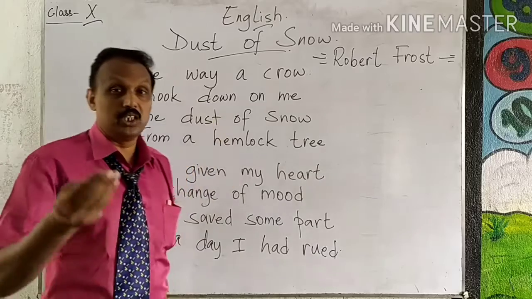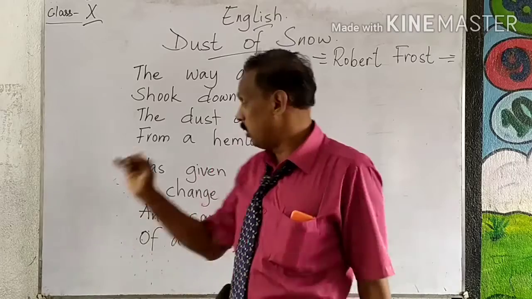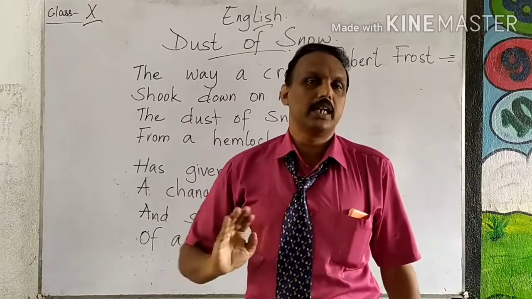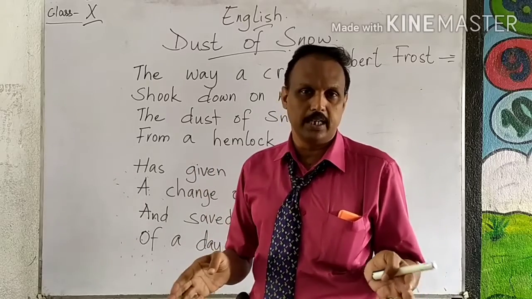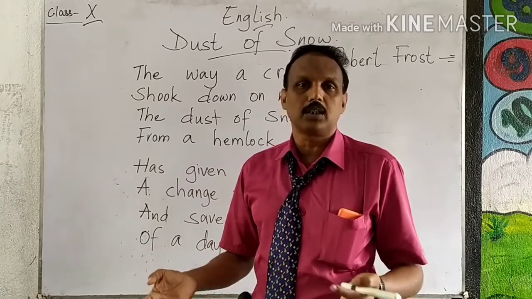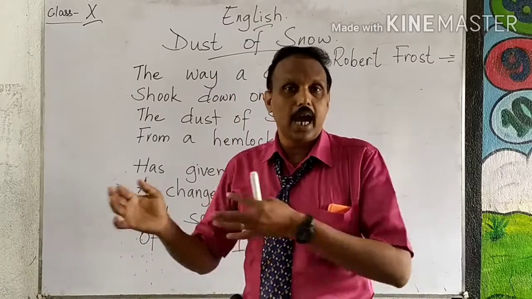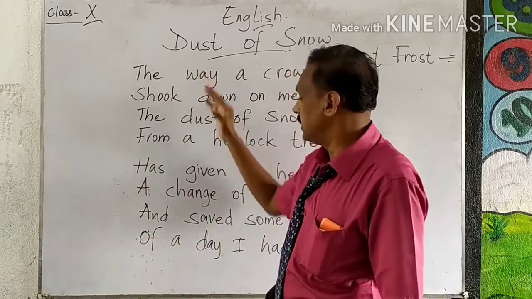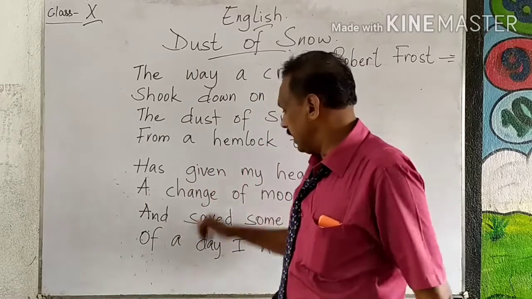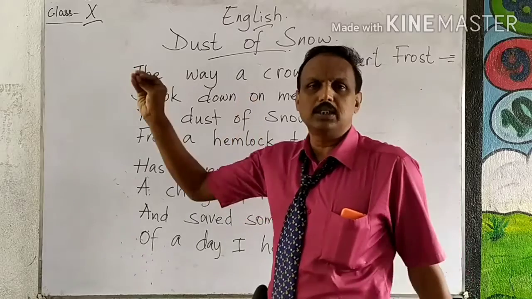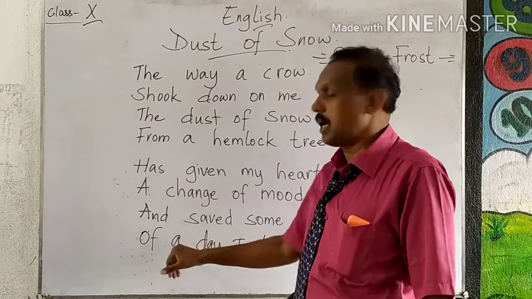And he is thinking, see, in this snow also, poor bird, the crow is coming and sitting on the tree. On which tree? Hemlock tree. It will not get any food from that one. If it takes any flower or seed from the hemlock tree, the crow will die. It might have got tired, so it is sitting on that one. At least the poet has a place to sit, a house to go. When he remembered that, he thought, why should I despair? Why should I worry? So because of that small shaking of the feathers of the crow, the mood changed and saved some part of a day.